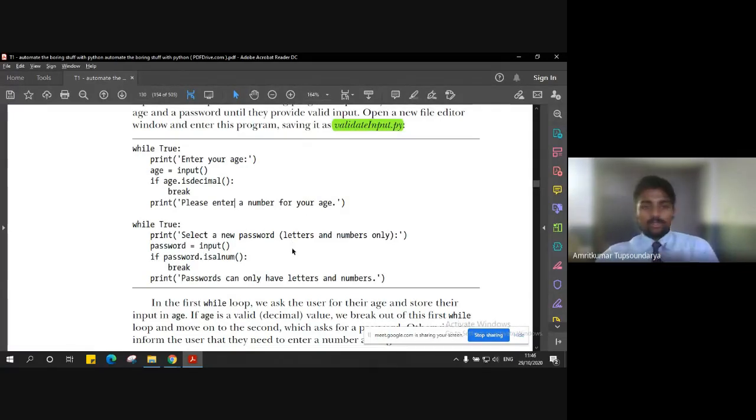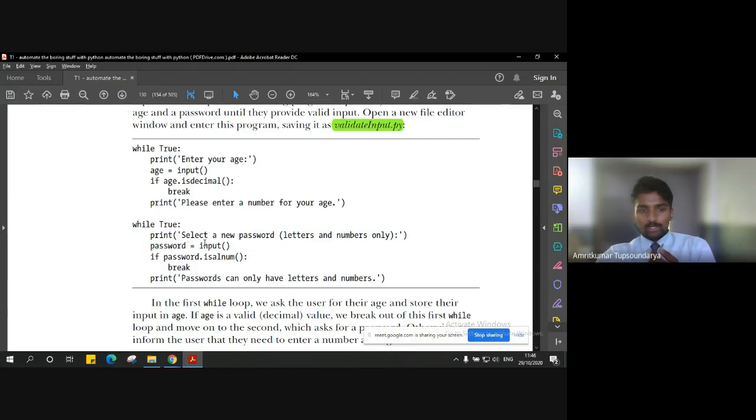So when the user enters a proper number as an age, it will get accepted and the loop will automatically terminate, it breaks, and the next loop executes, which is the validating of the password. Now what it does is simply print the statement "select a new password", and in brackets we are giving a hint to the user that it should be letters and numbers only, right? So whatever input the user enters, we are storing into the